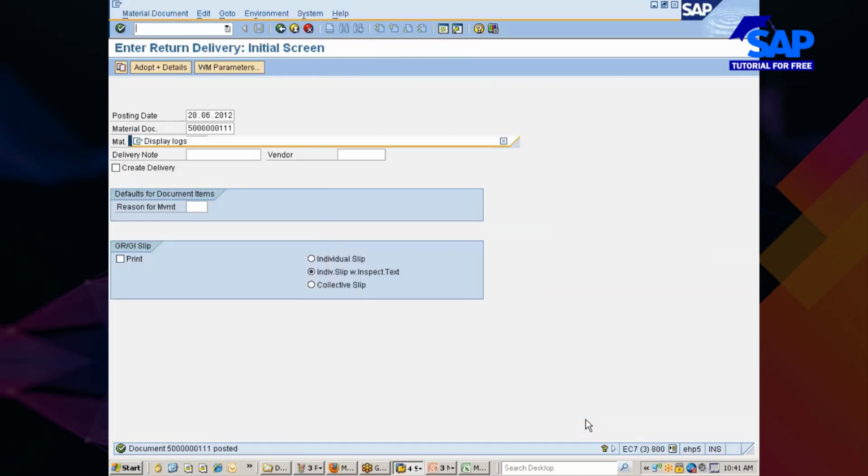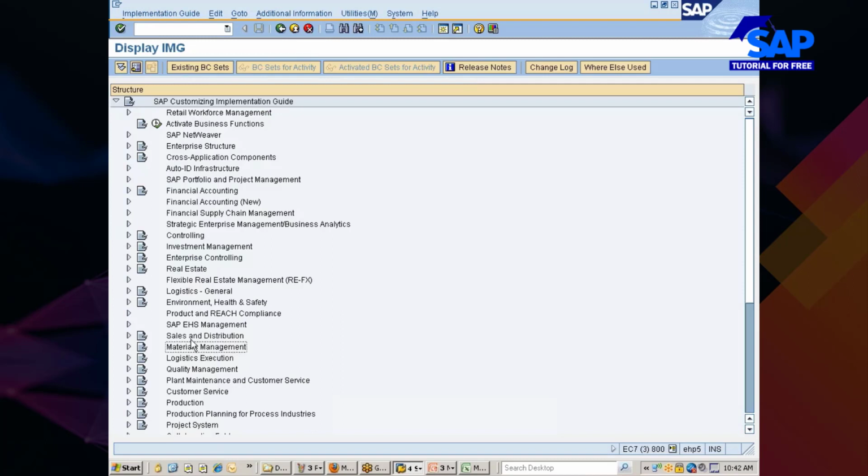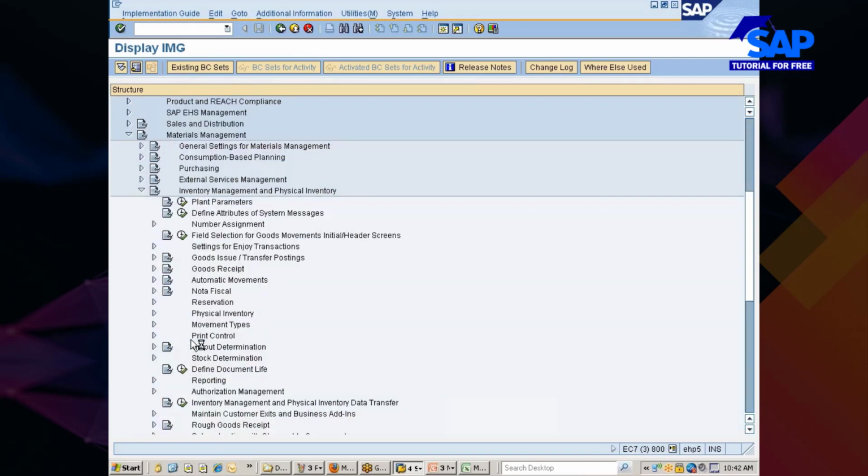Where do I maintain? You have to go to configurations, SPRO. I'll just show you that quickly. Material management. So who will give this tolerance percentage, sir? You tell me who is supposed to give. Am I the consultant?